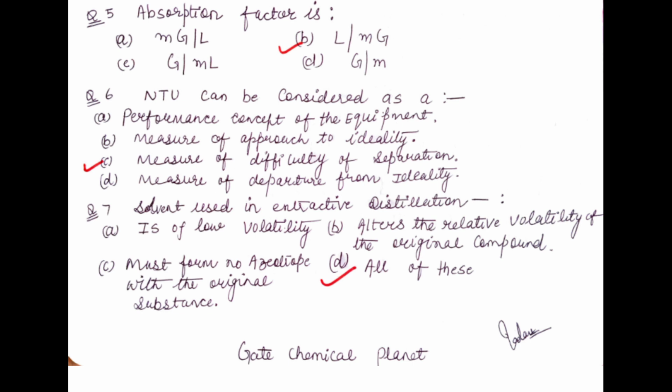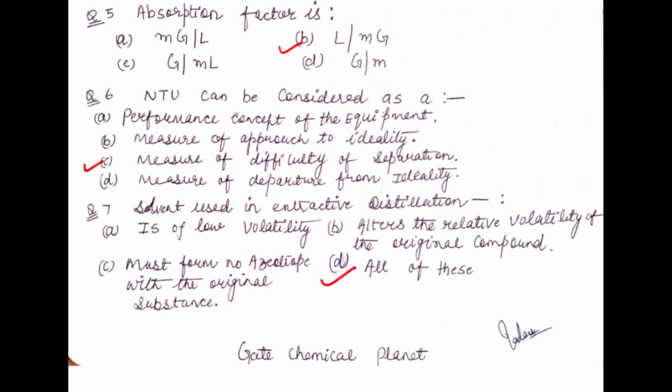The fifth question is: absorption factor is. The value of the absorption factor is L by mG. So option B is correct for the absorption factor. It is L by mG. The sixth question: NTU can be considered as a.